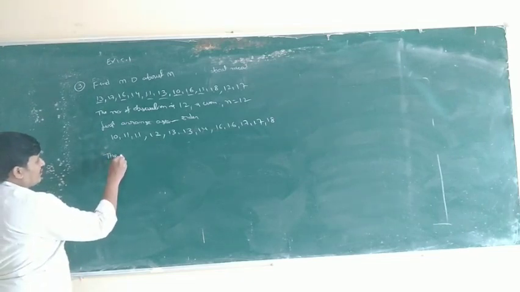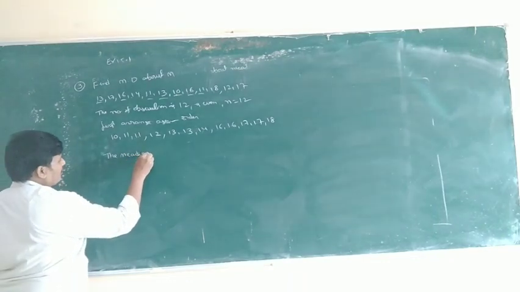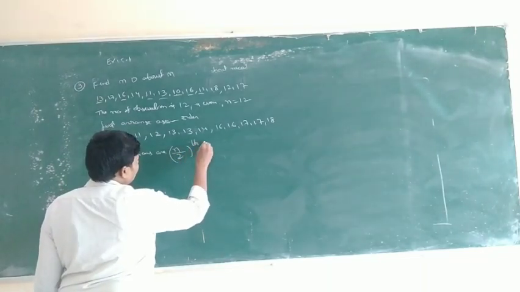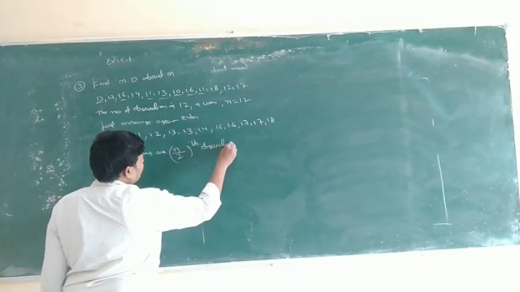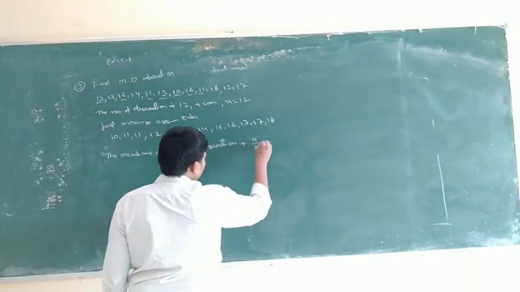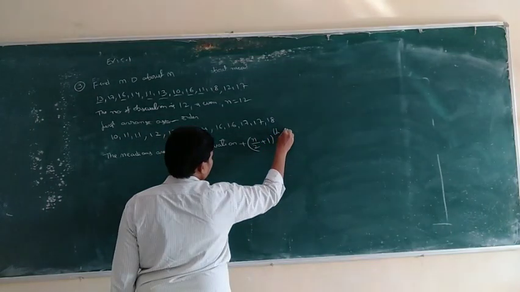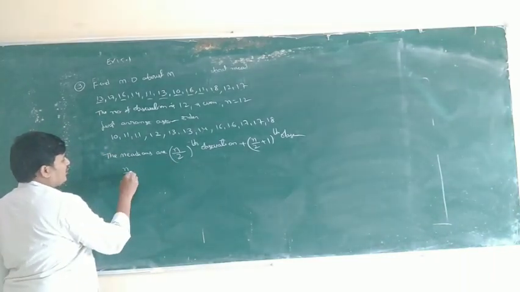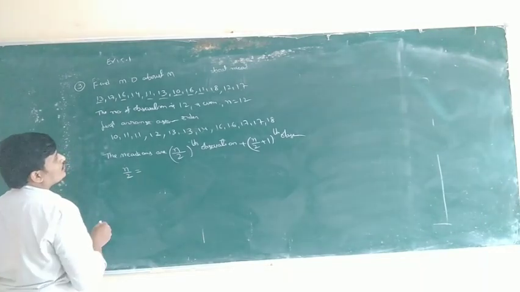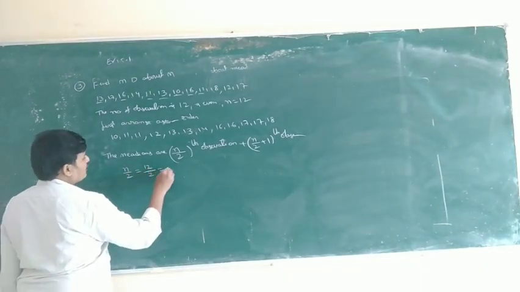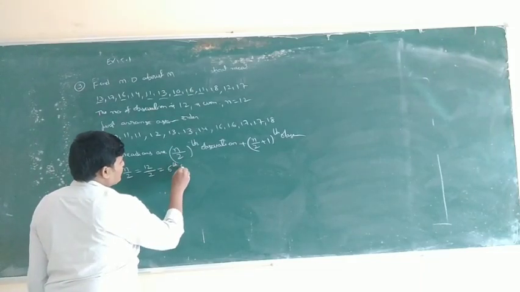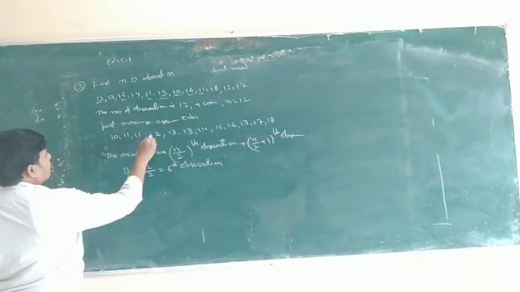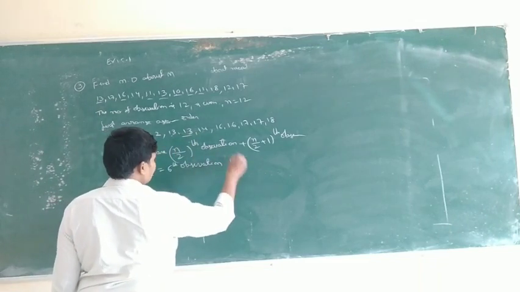The median is the n by 2th observation plus the n by 2 plus 1th observation, divided by 2. n by 2 is 12 by 2, which is the 6th observation, and the 6th observation is 13.